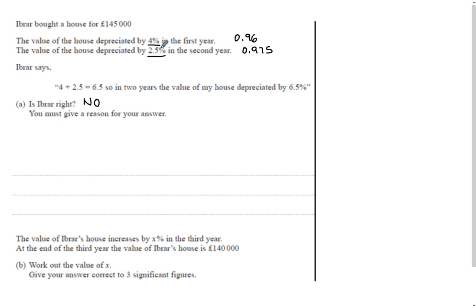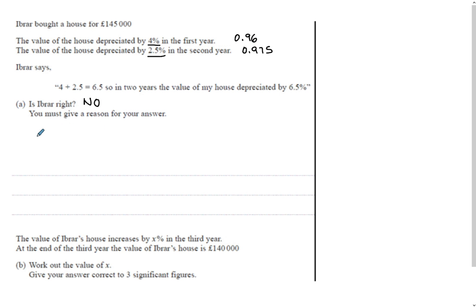But in the second year, it's not taking 2.5% of the original 145, it's taking 2.5% off from the 96% that was valued at the end of the first year. I hope that makes sense.